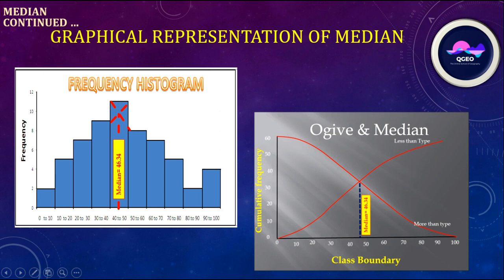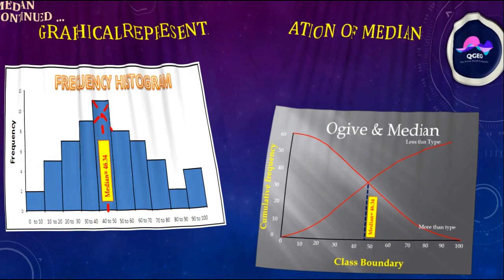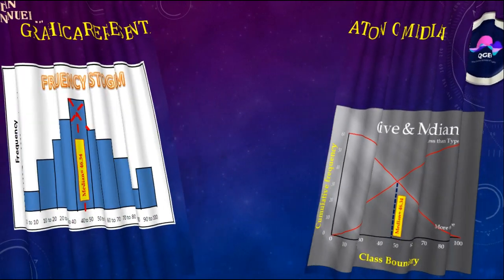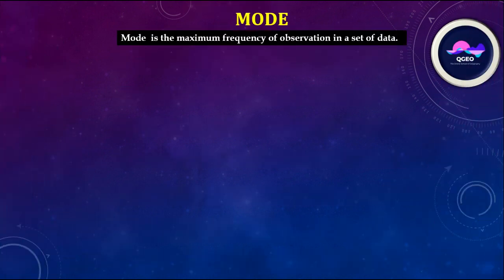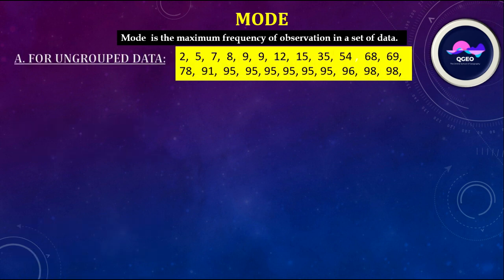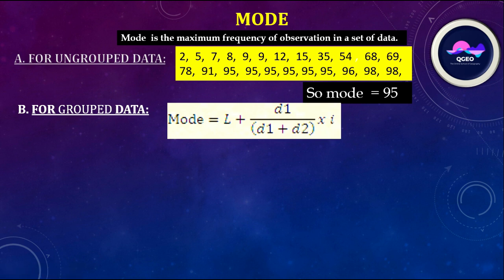Here is the mode. Mode is the maximum frequency of observation in a set of data. For ungrouped data, here is some ungrouped data: you can see 95, 95, 95, 95, 95, 95. The frequency of 95 is much higher than the others, so here the mode is 95. For grouped data, this is the formula: L plus D1 divided by (D1 plus D2) into I. L is equal to the lower boundary of the modal class, D1 is the difference of frequencies between the modal and premodal classes, D2 is the difference of frequencies between the modal and postmodal classes, and I is equal to the class interval.